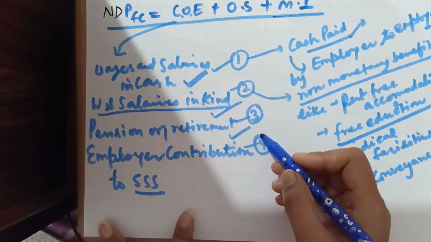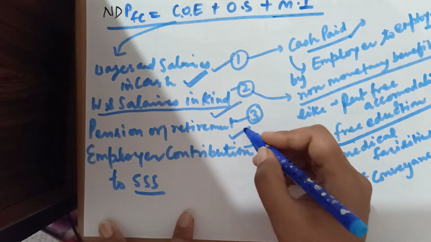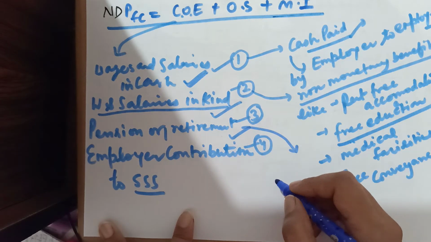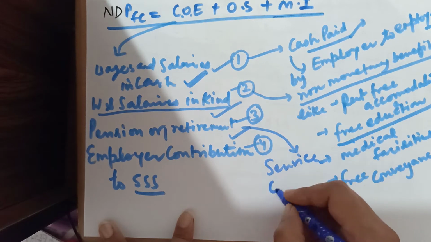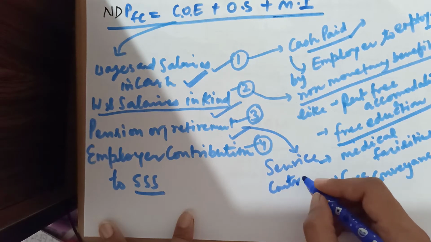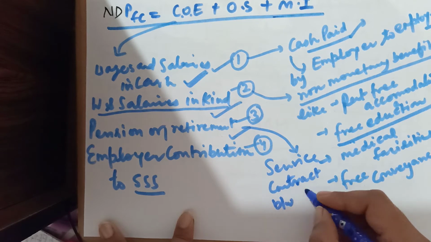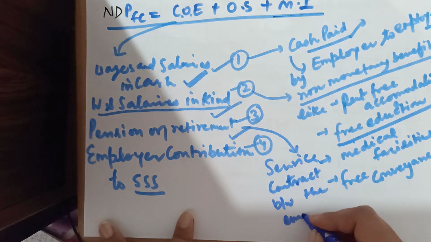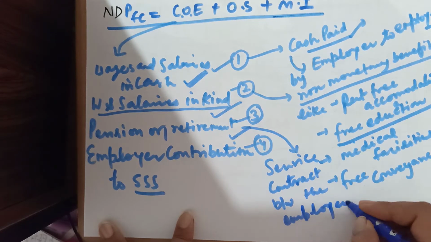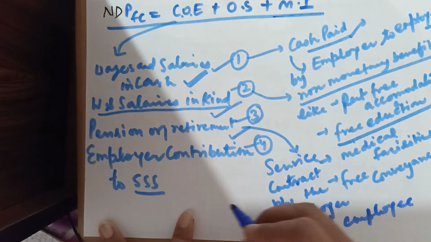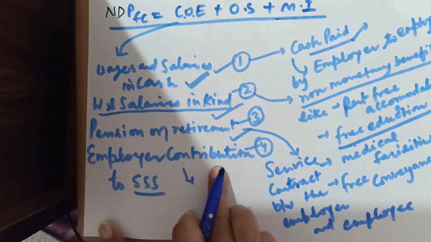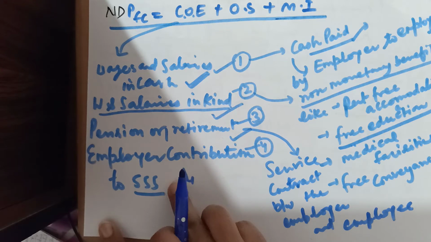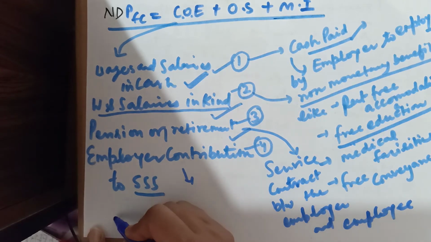Okay, pension on retirement, I am writing here, service contract between the employer and employee. Then number fourth is contribution by the employer on behalf of employees.